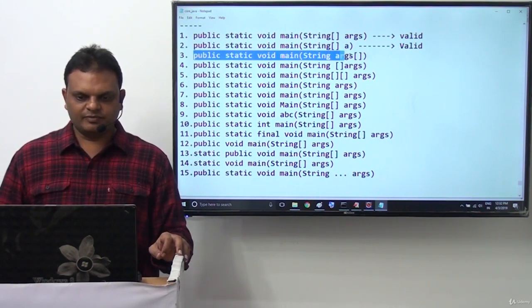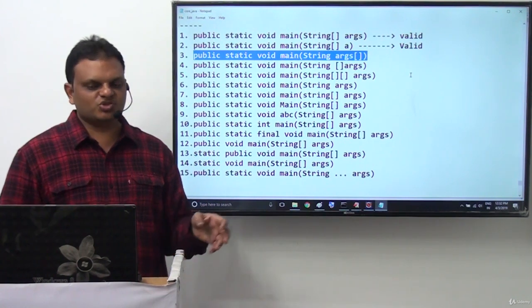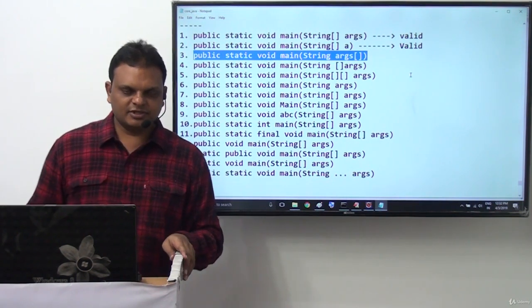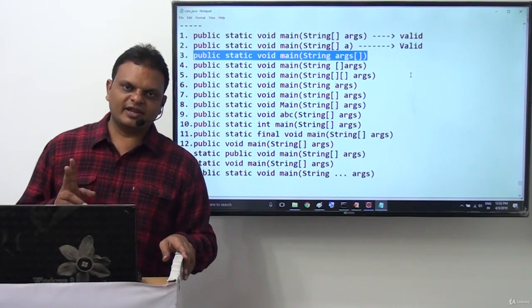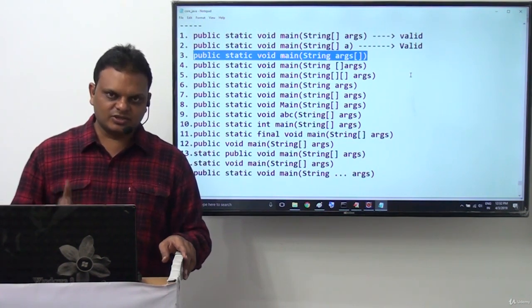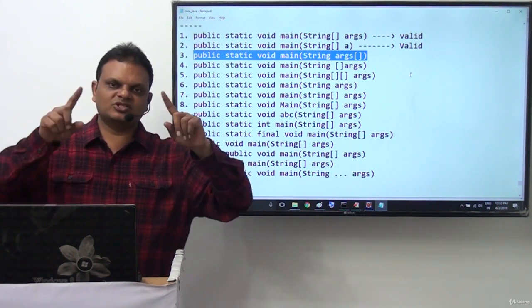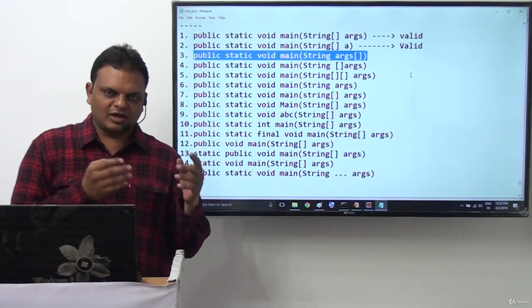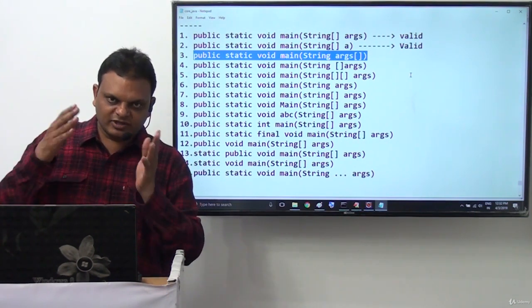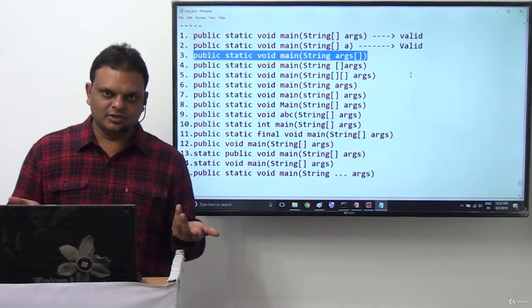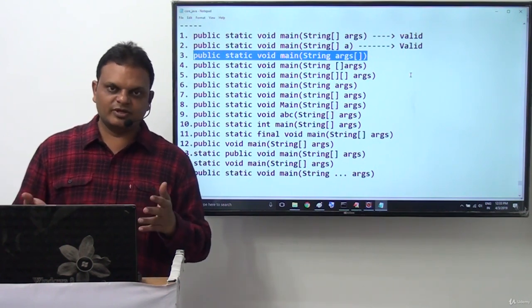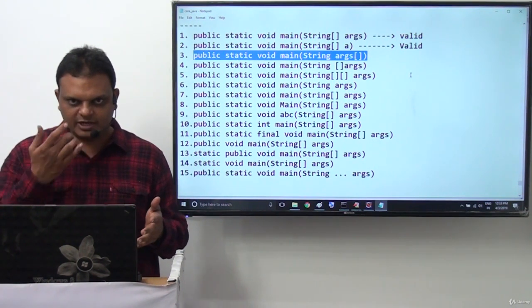Next, the third one: public static void main(String args[]). The square brackets I provided along with the variable. Remember this point: in Java, we can represent arrays in two ways. We can provide the square brackets after the variable or before the variable, no problem, or else we can provide the square brackets directly with the String data type.